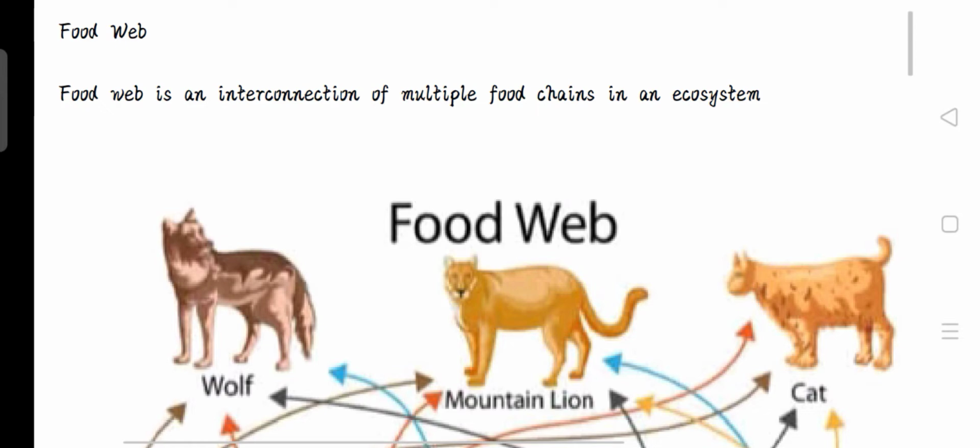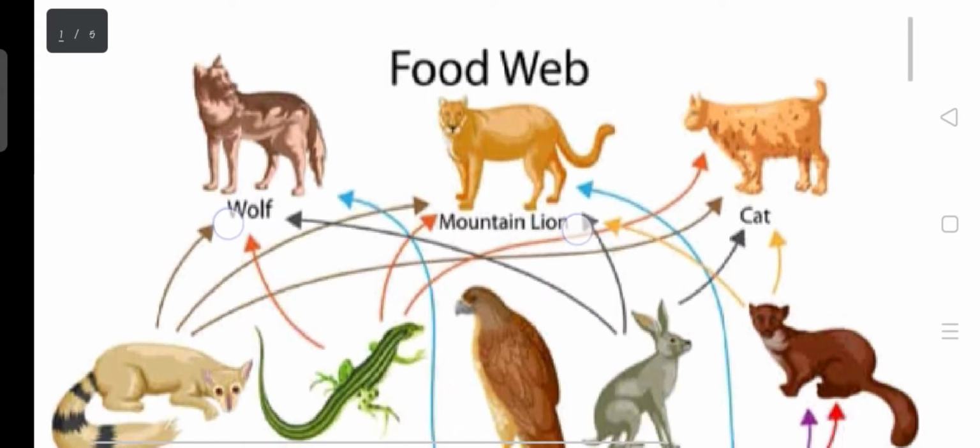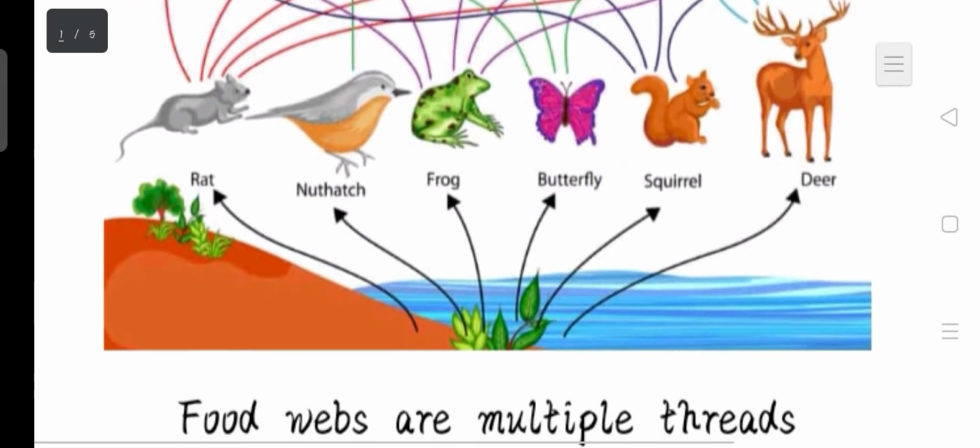Then we have the ecosystem. This talks about the environment, which involves both the living things and the non-living things. So by the living things, you can find the man, the animals, and the plants. While by non-living things, we mean the sun or the soil. So that brings us to this diagram. This is a typical food web.